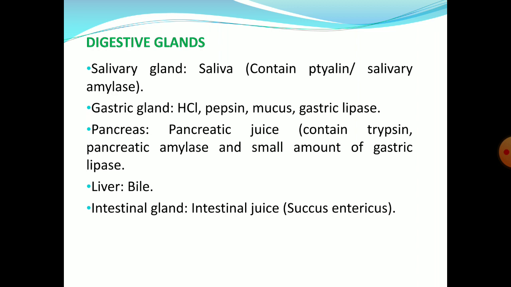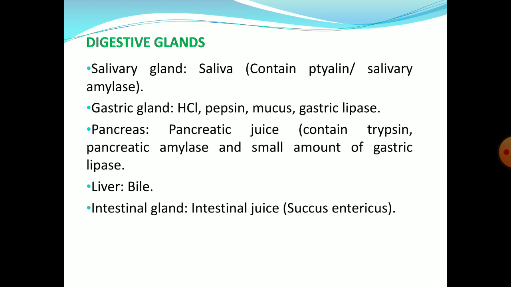Next is about digestive glands. There are different digestive glands. First is the salivary gland that secretes saliva, which contains ptyalin or salivary amylase. Second one is the gastric gland that secretes HCl, that is hydrochloric acid, pepsin, gastric lipase and mucus.